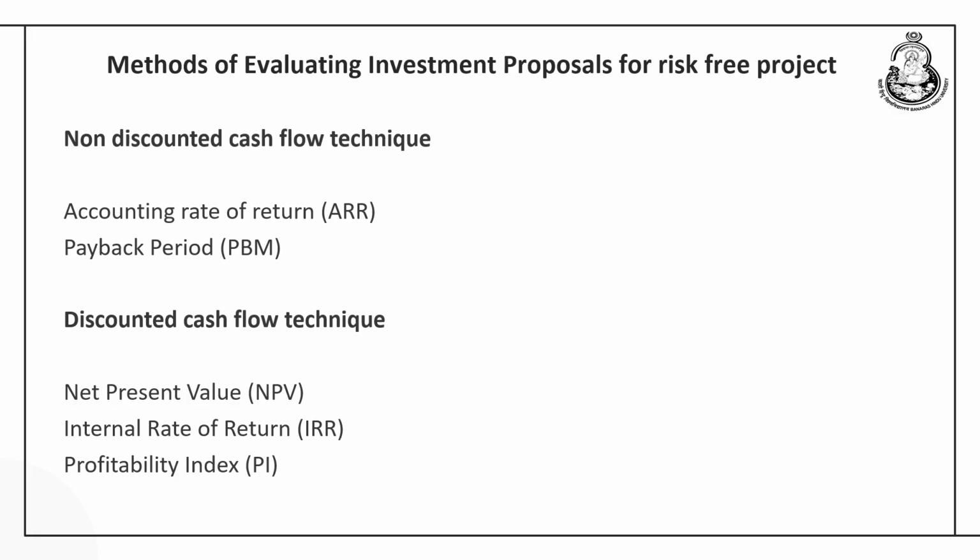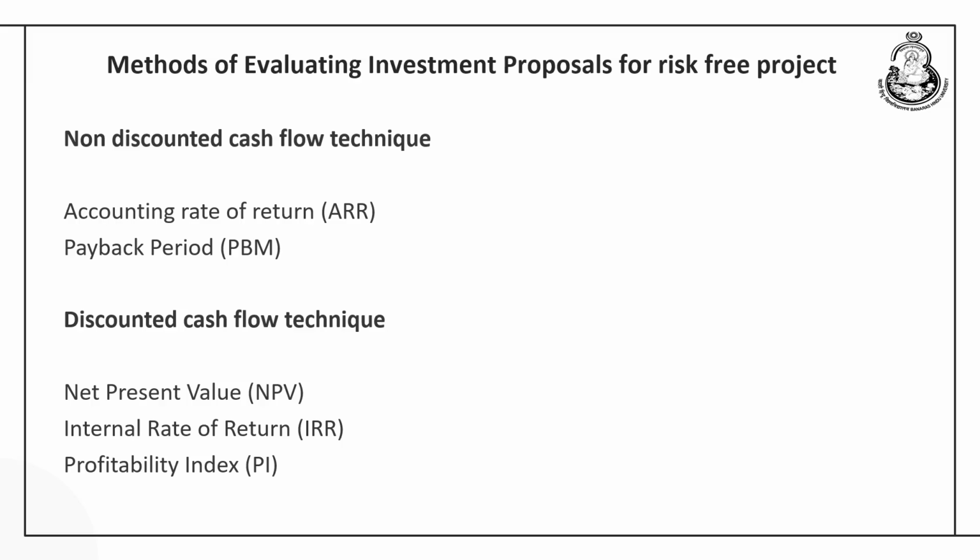The profitability index is a refined method over the net present value, because it may be a case where there are two projects having identical net present value, but if the size of investment is different, naturally the profitability index is going to be different for the two projects. So, here it is relating the initial investment and its size with the future cash flows, and any index better than 1 is going to tell us the quality of the project. Any project giving a profitability index of more than 1 should be selected.